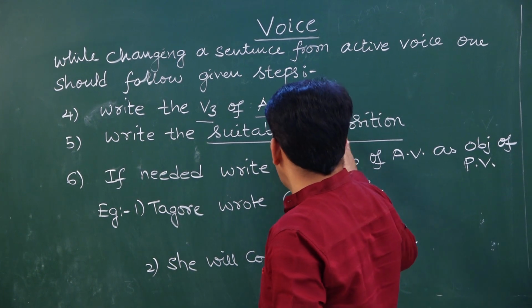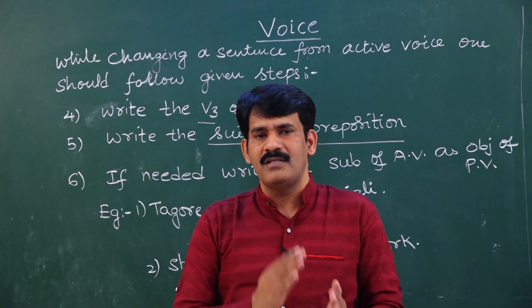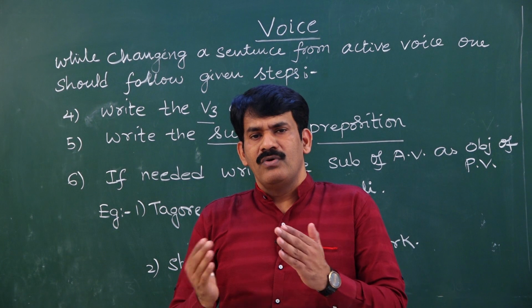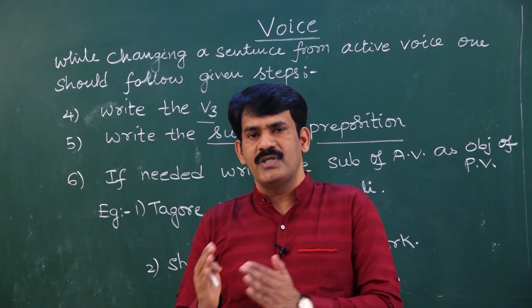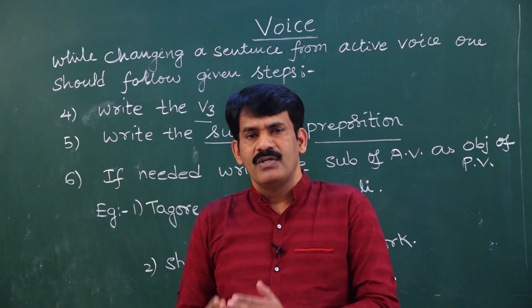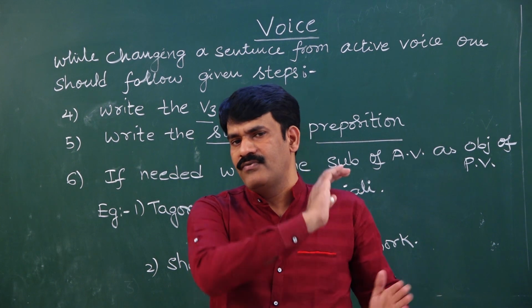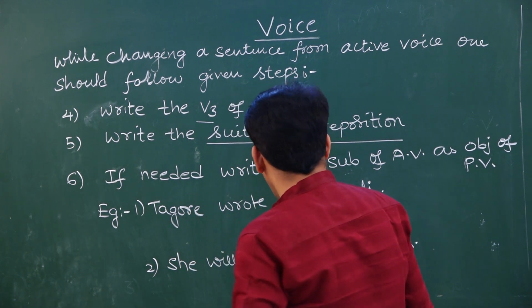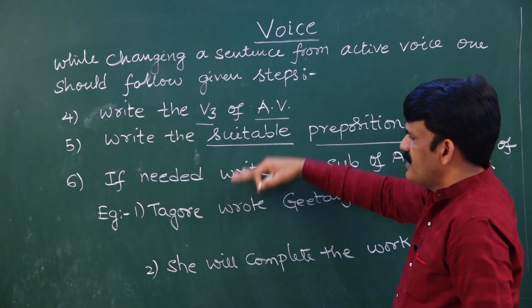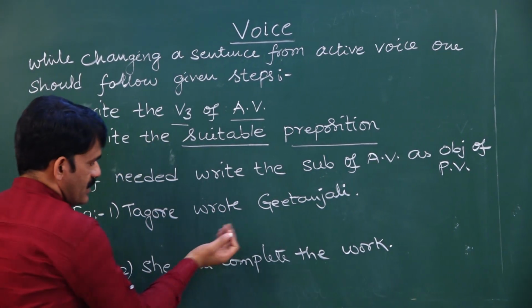Once after writing the suitable preposition, if needed, at times we can even omit the subject of active voice as an object of passive voice. If you do not want to rewrite the subject of active voice as an object of passive voice, you can omit it. Otherwise, you can carry the subject of active voice and rewrite it as an object of passive voice. Don't forget it. Based on all these 6 steps, let me show you what to do. 2 sentences here as an example.